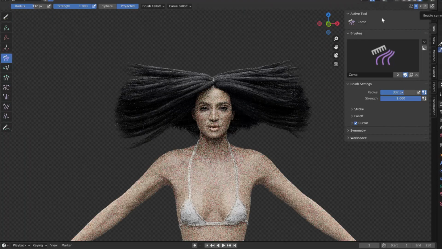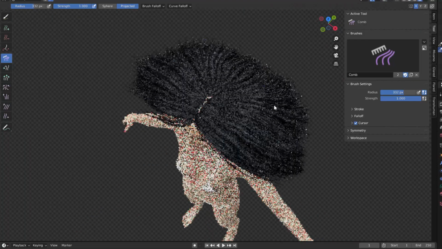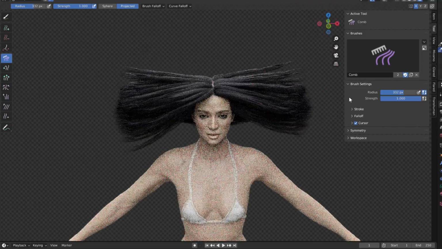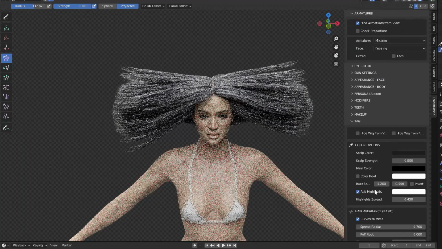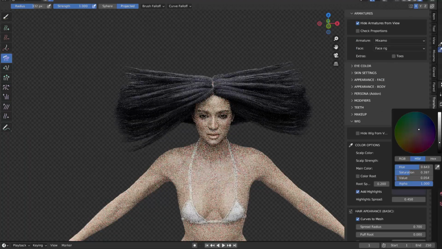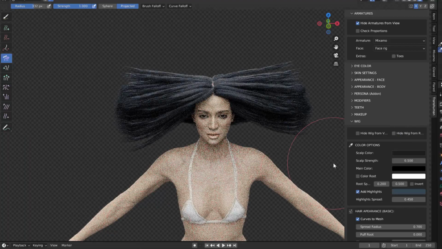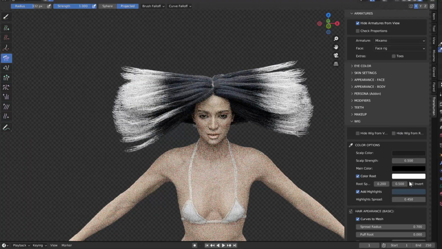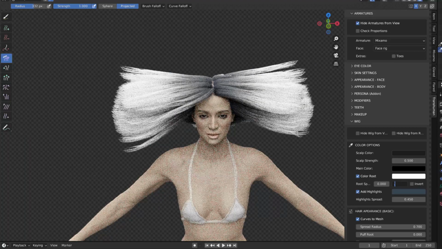If we go into render view, we can see that the mesh card looks very realistic when rendered, even in Cycles. I'm going to start changing the color, adding a bit of highlights. I'm going to add a little bit of blue into the hair, and also color the roots with a bit of a gradient into a lighter greenish blue color.